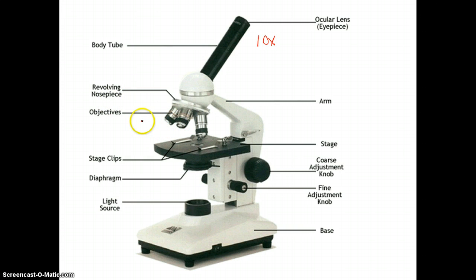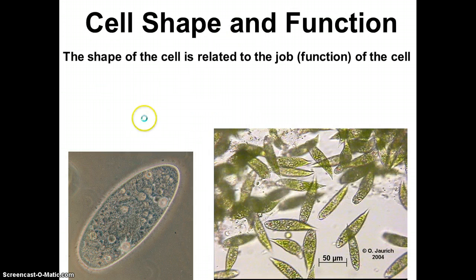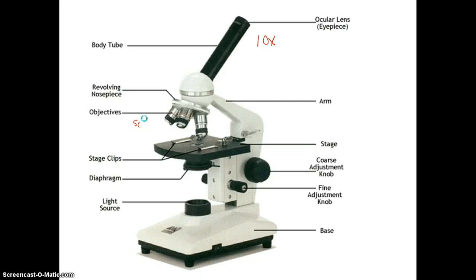The lowest one is what we call scanning, and scanning is something you probably didn't hear in middle school. It has an objective of 4x. The next one is the low objective, and we have that as 10x, and then 40x for the high objective.